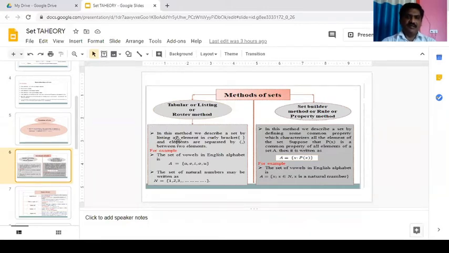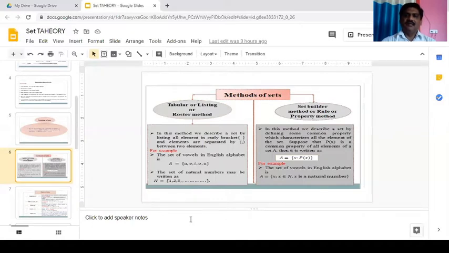In this method, we describe a set by listing all elements in curly brackets, and elements are separated by commas. For example, the set of vowels in the English alphabet is equal to {a, e, i, o, u}. The set of natural numbers may be written as N = {1, 2, 3, ...}.